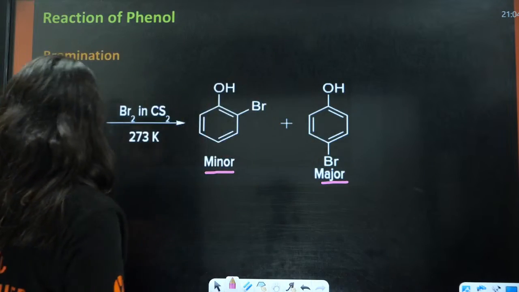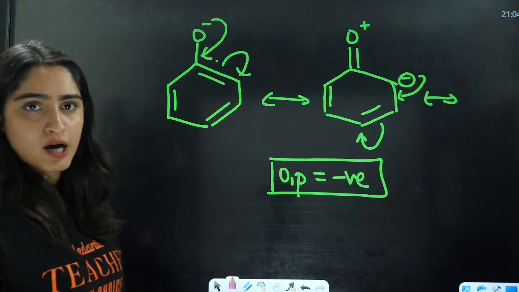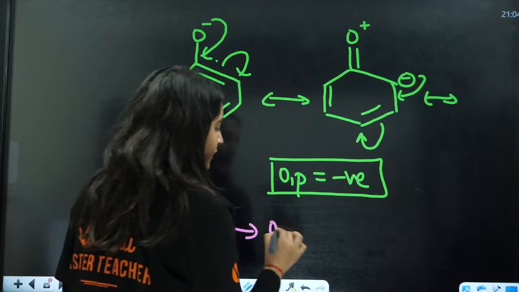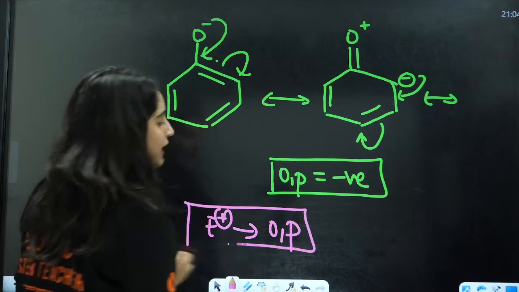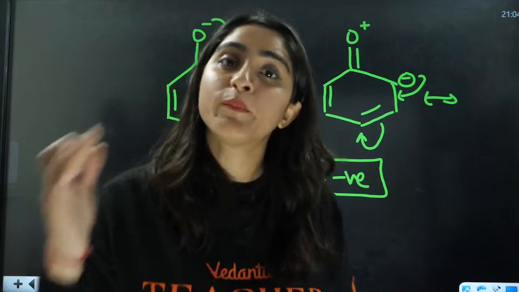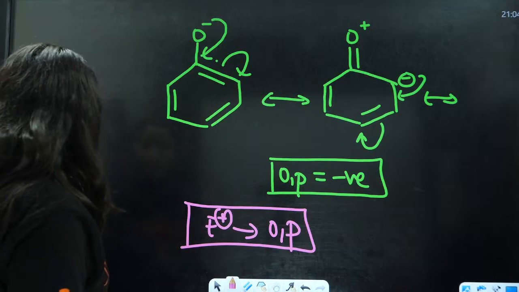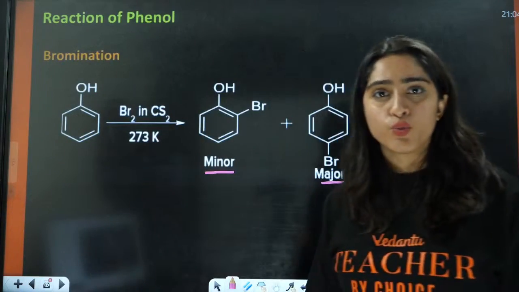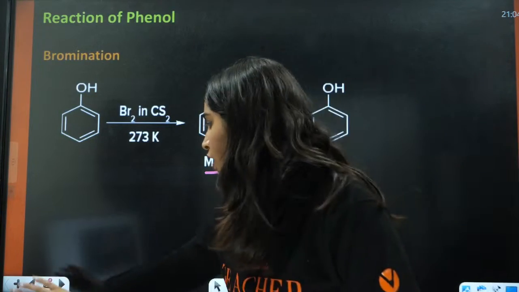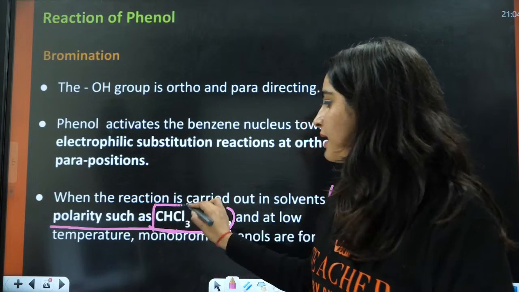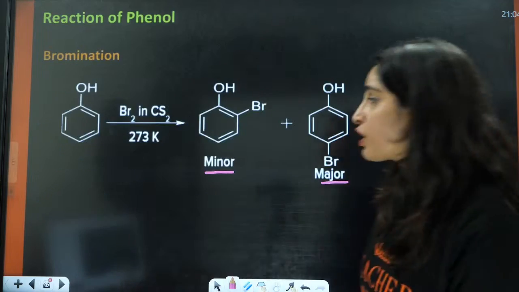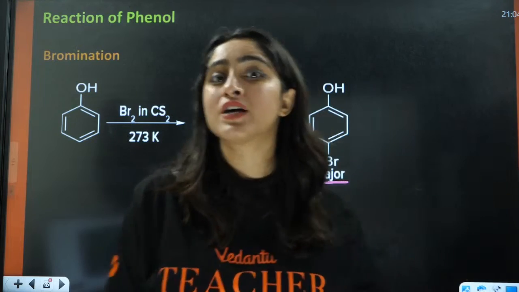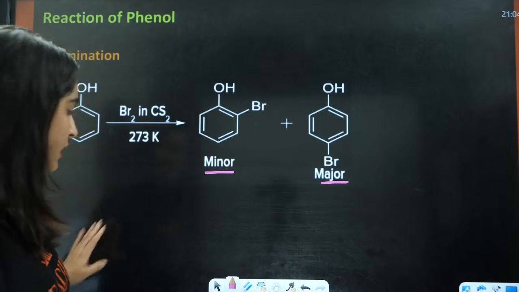There is a negative charge on ortho and para position here. As you can see, negative charge here. So the electrophile is going to attack at ortho and para position. And that is why we have ortho and para substituted products in this case. So for bromination, if you carry it out in the presence of solvents like CS2 or CHCl3, you will have the formation of two different products, that is ortho and para. And para is always major because of the symmetry, right?